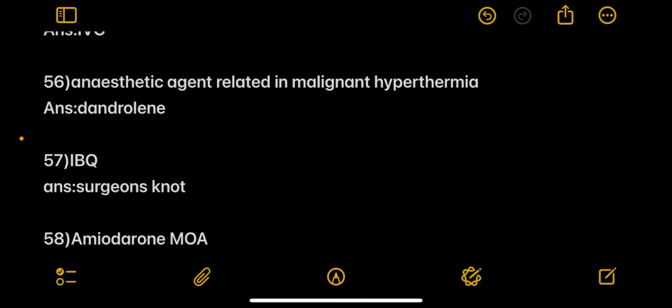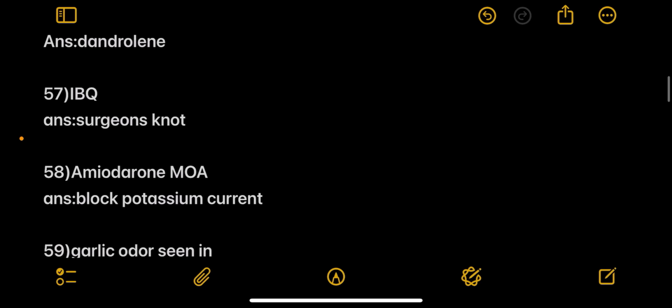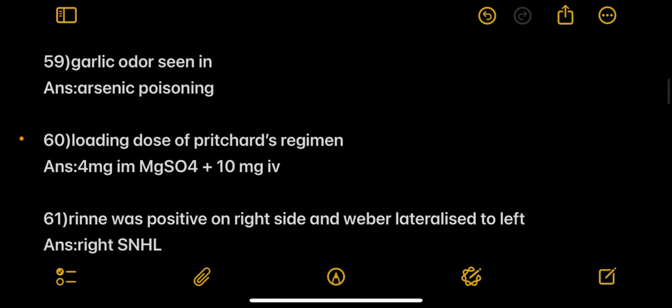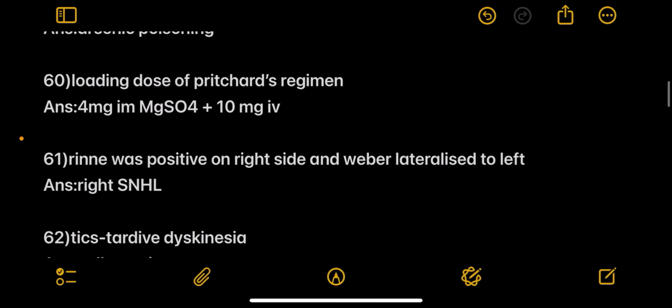Next, IBQ. It was the surgeon's nod. Next, amiodarone mechanism of action, it blocks the potassium current. Next, garlicky odor is seen in, answer arsenic poisoning. Next, loading dose of Pritchard's regimen 4 g IM MgSO4 plus 10 mg IV.